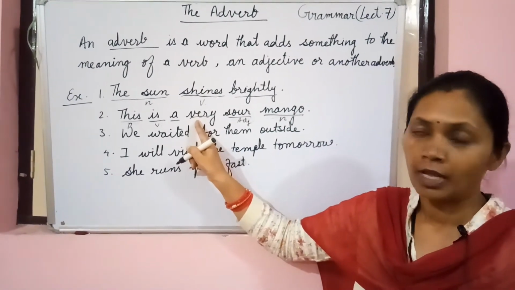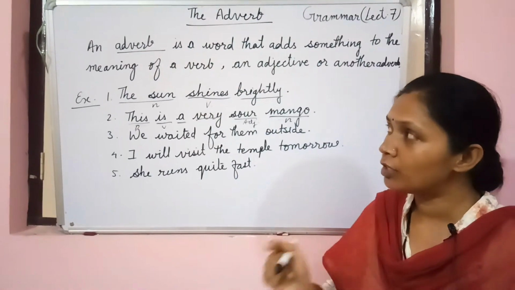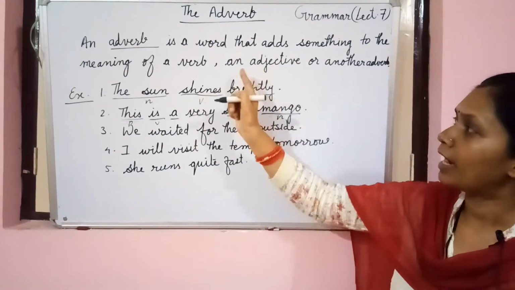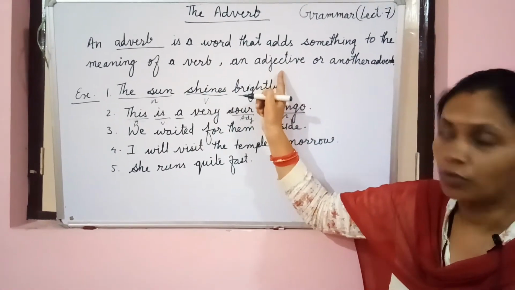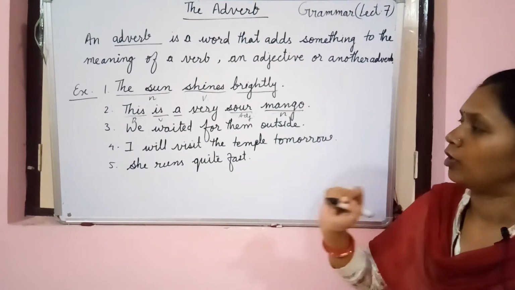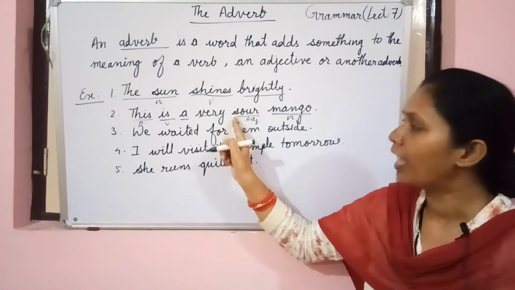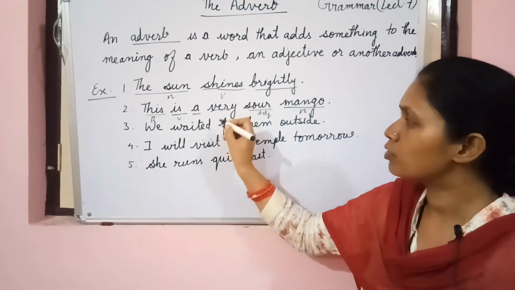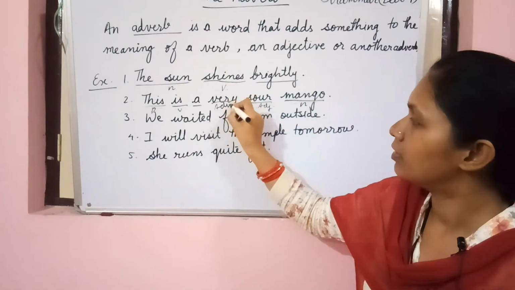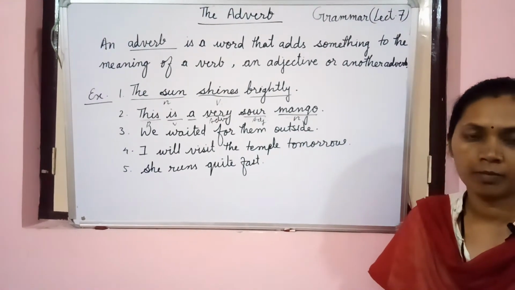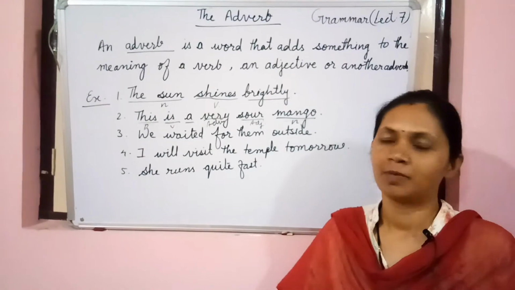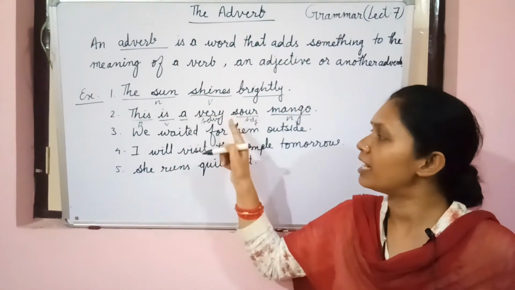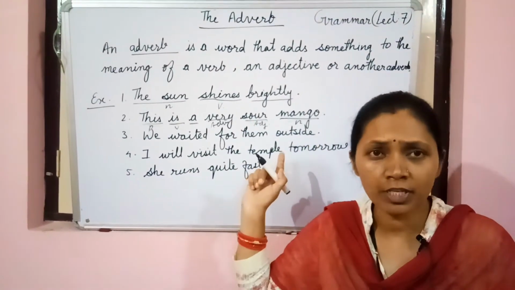Very. So from the definition you come to know that an adverb is a word which qualifies the verb and adds something for the adjective also and for another adverb also. Here we get one adjective, and because this word is telling something about this adjective, what is it? An adverb. Get it? This is an adverb because it is telling about this adjective, how much sour the mango is. Very sour.